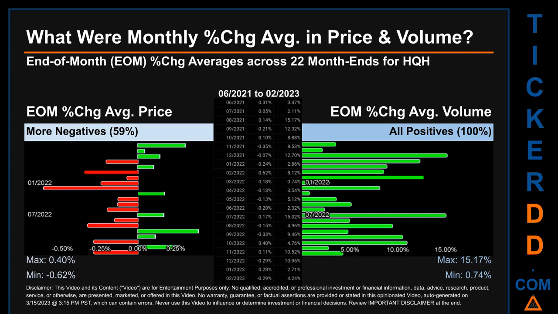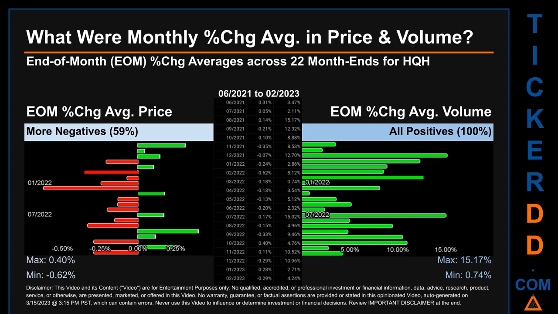What were end-of-month percentage change averages in price and volume for HQH? The monthly average of percentage change in price and in volume were calculated for each of the 22 month ends. That calculation took daily percentage changes and averaged them for each given month. If a month end came out negative, then it means that the month summarily saw a negative change. From 06-2021 to 02-2023, out of 22 month ends, 13 had a negative percentage change in average price. Meaning 59% of month ends saw a negative percentage change in average price.